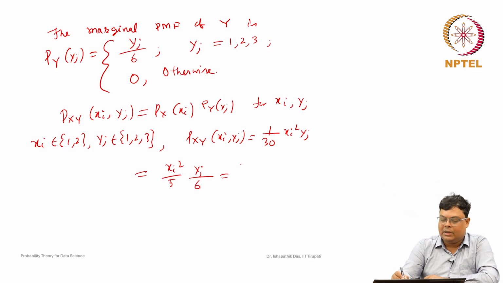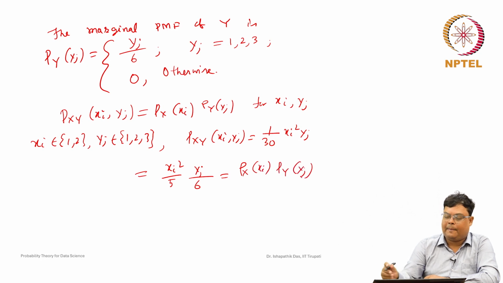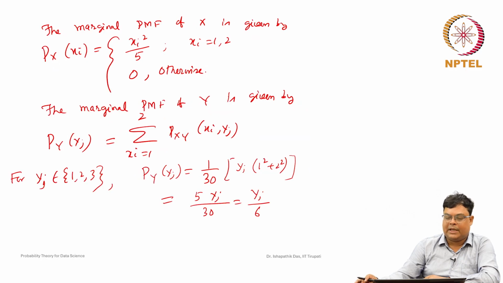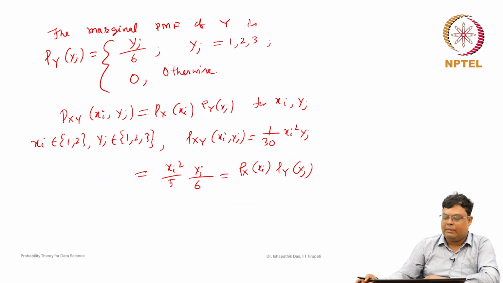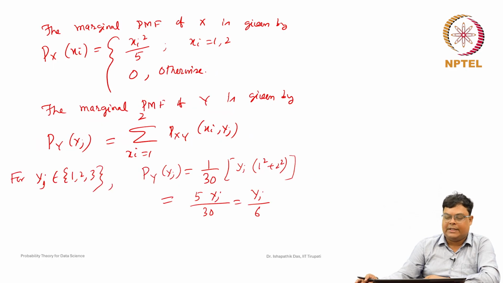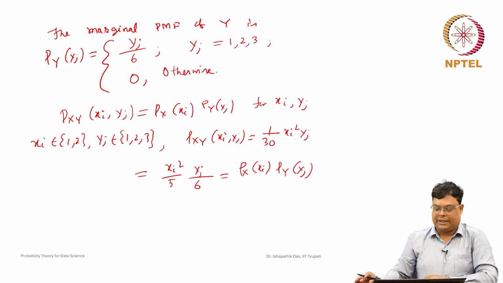This is nothing but Px of xi into Py of yj. So, you can see that Px of xi is xi square by 5 and Py of yj is yj by 6.